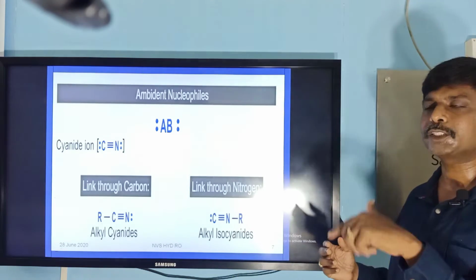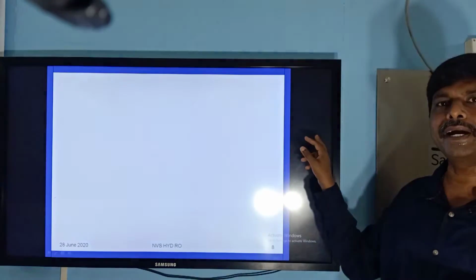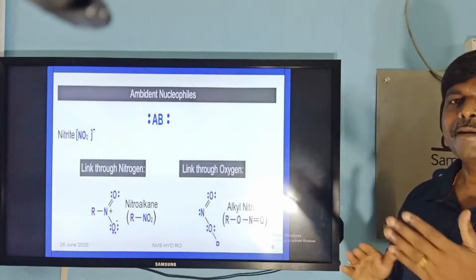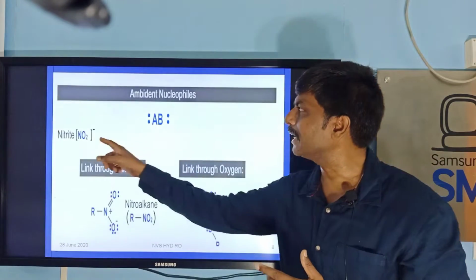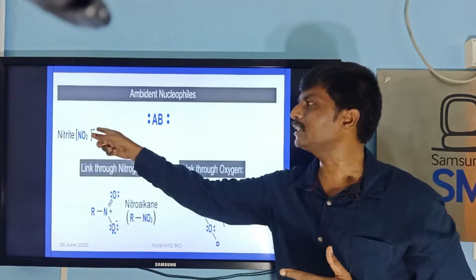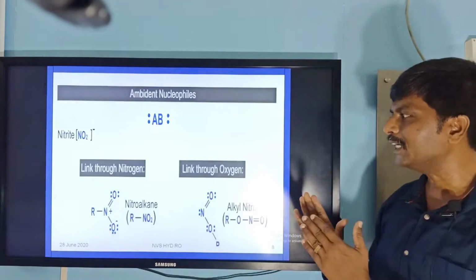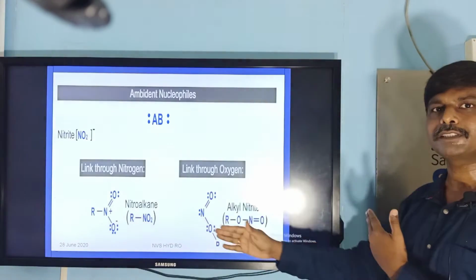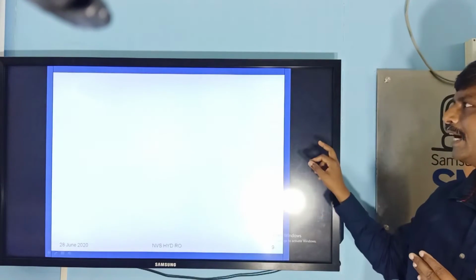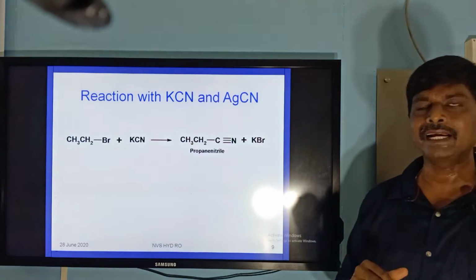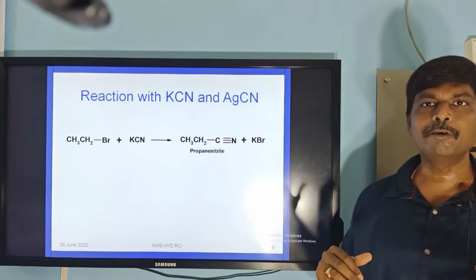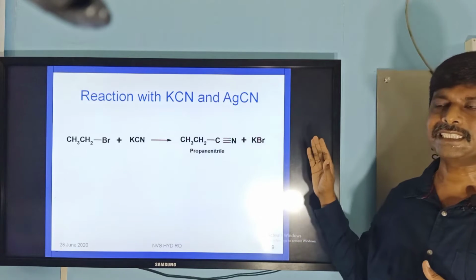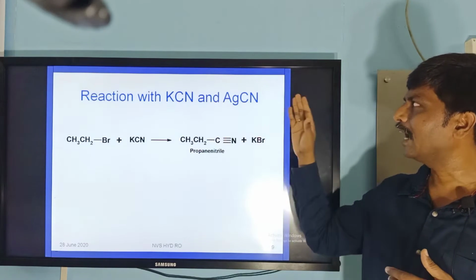It is called isocyanide. Another example for an ambident nucleophile is nitrite, NO2 minus. Here the nitrogen atom has a lone pair, the oxygen atom also has a lone pair. If the link is through nitrogen, it is called nitroalkane. If the link is through oxygen, it is called alkyl nitrite. This is about ambident nucleophiles. Now we will see real examples. Reaction with KCN and AgCN.